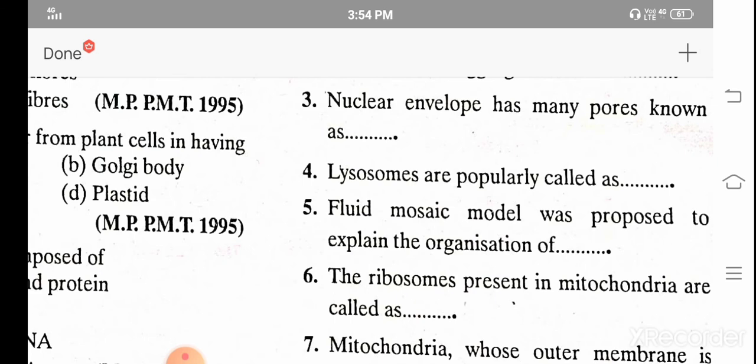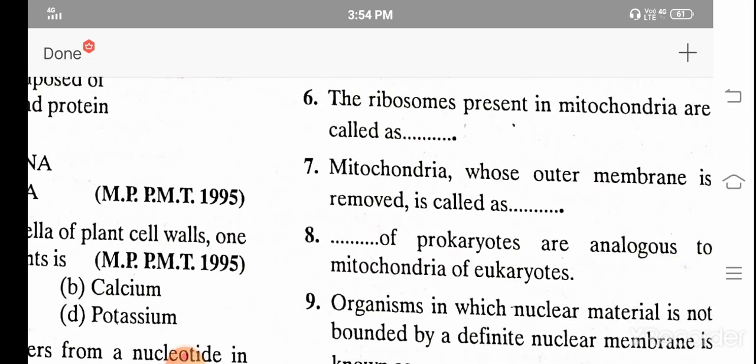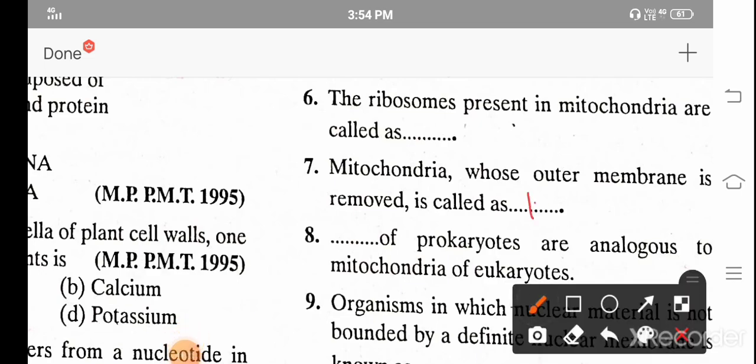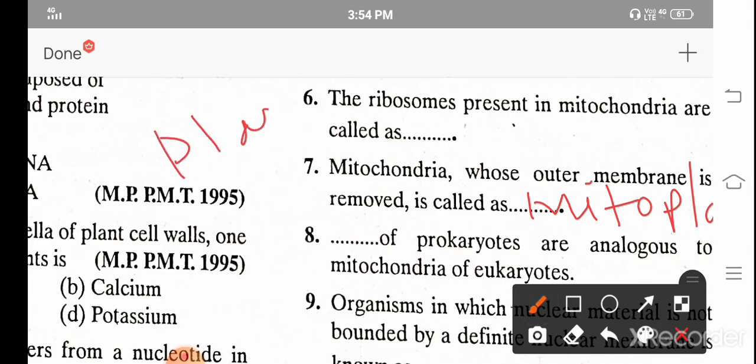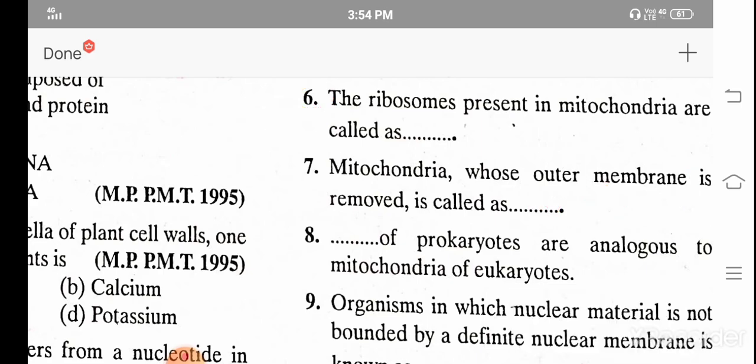The ribosomes present in mitochondria are called mitoribosomes. Mitochondria whose outer membrane is removed is called mitoplast. Mesosomes of prokaryotes are analogous to mitochondria of eukaryotes. The correct answer is mesosomes.